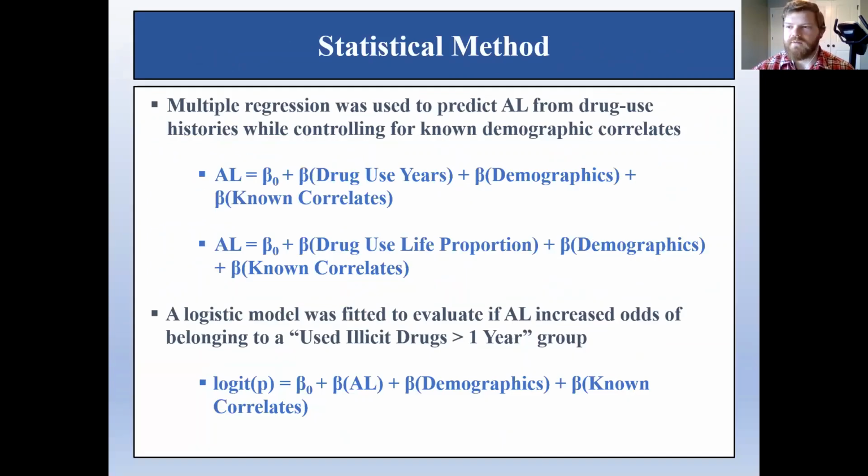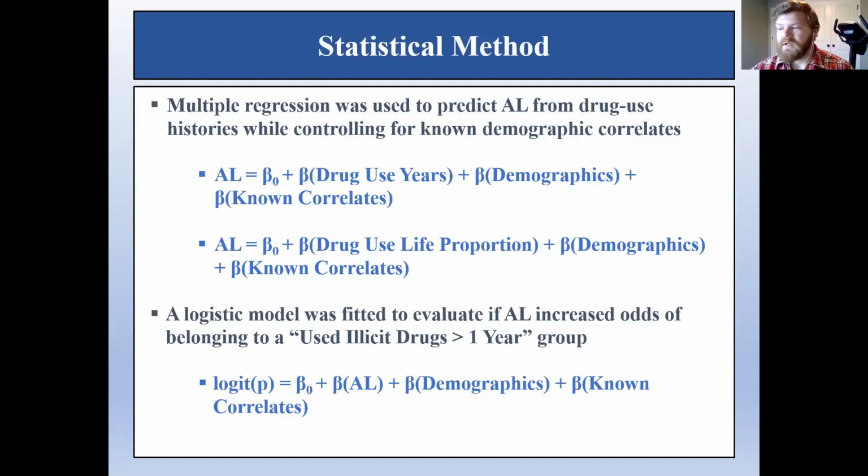For the statistical method, the main question driving this secondary analysis was, does illicit substance use increase allostatic load? We tested this question by implementing two multiple regression models. First, we fit a model for the prediction of allostatic load that considers drug use as drug years, as reported on the Addiction Severity Index. This model covariates for demographic factors, perceived stress, traumatic life events, and sleep quality. There have been pretty well documented associations between demographic, psychological, and sleep data and allostatic load, so we really wanted to make sure and covary for those potential confounds where we could.